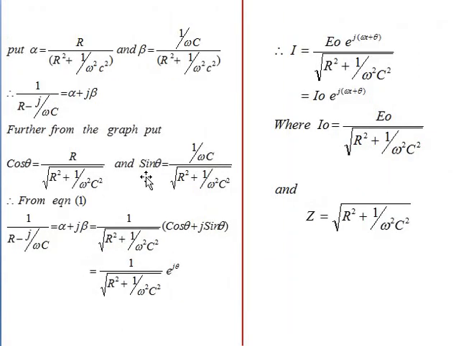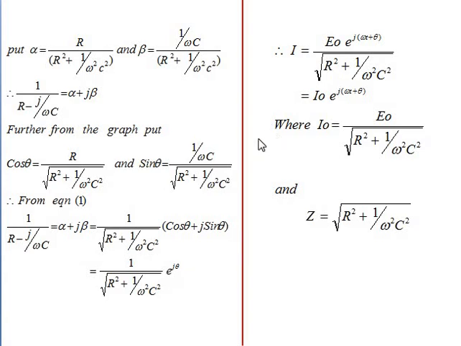So what we get here is 1 by square root of R square plus 1 by omega square c square into bracket cos theta plus j sine theta. Okay, so now this is the magnitude of the impedance, that is equal to 1 divided by R square plus 1 by omega square c square into e raised to j theta in complex form.